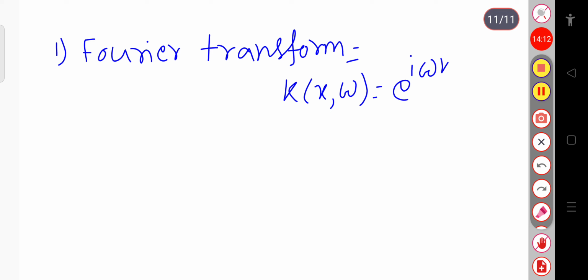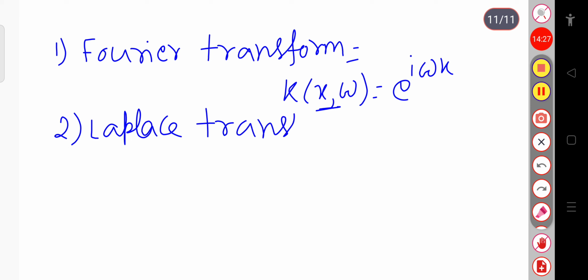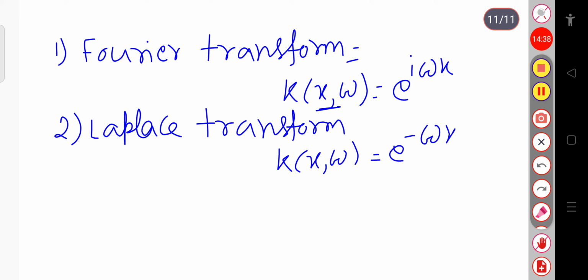We are simply multiplying the two variables x and omega. Similarly, for the Laplace transform, the kernel k of x comma omega is equal to exponential minus omega x.